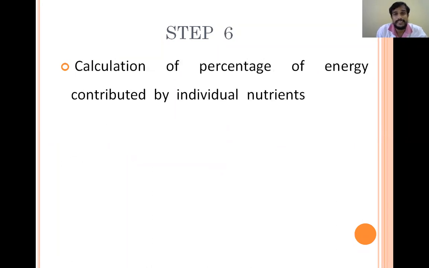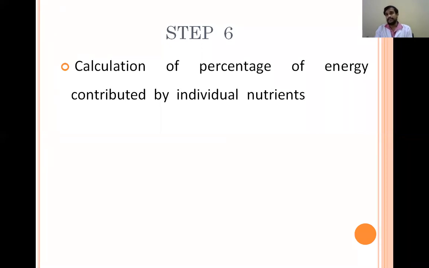And after that, step 6, we can calculate the percentage of energy contributed by each nutrient. So in energy calculation, first we assess the amount of carbohydrates, proteins and fats in grams. Next we multiply by 4 for carbohydrates, 4 for proteins and 9 for fats.